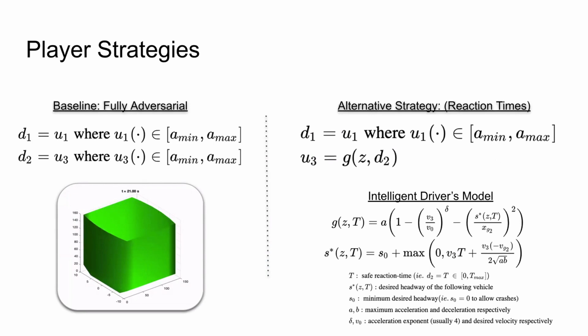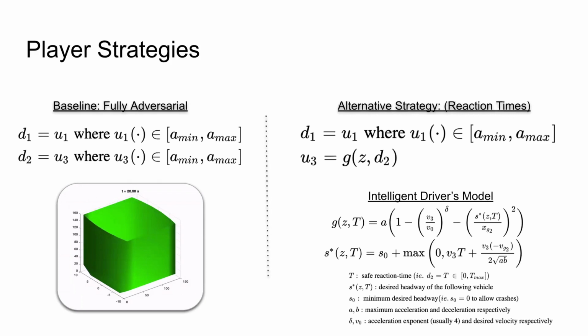First, we consider a baseline strategy where D1 and D2 are assigned to be the acceleration behaviors of the first and the second vehicles, respectively. However, as shown below, there is no winning strategy for the autonomous vehicle. This is because in the worst case, there's always a winning strategy for the two adversaries. However, if we account for subtle interactions between the autonomous vehicle and its follower, we may be able to uncover safe strategies for the autonomous vehicle.